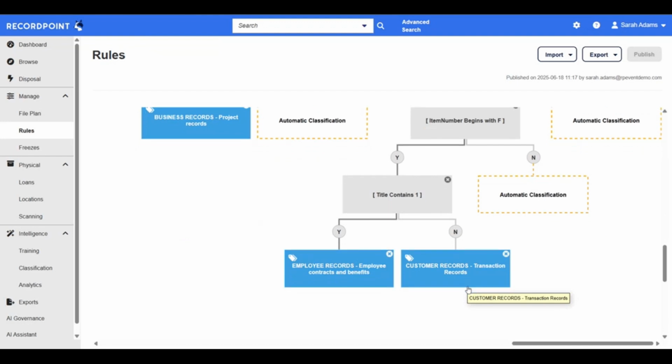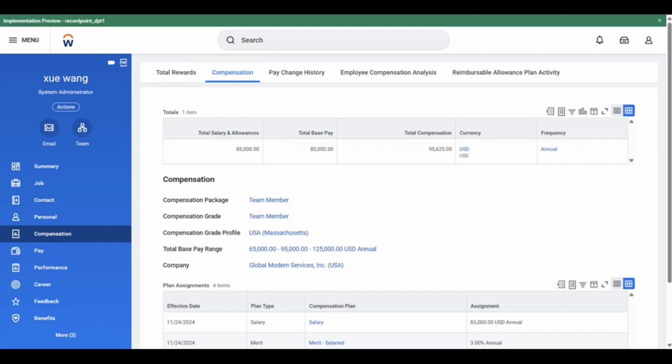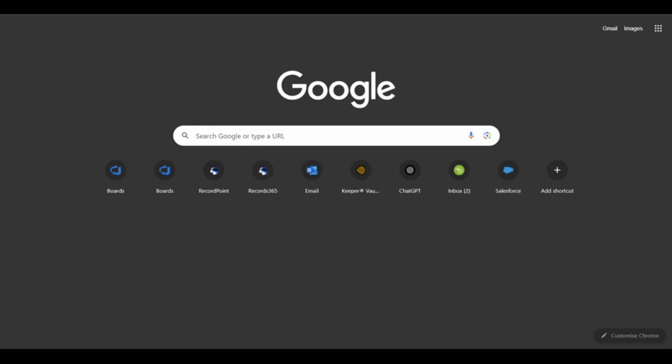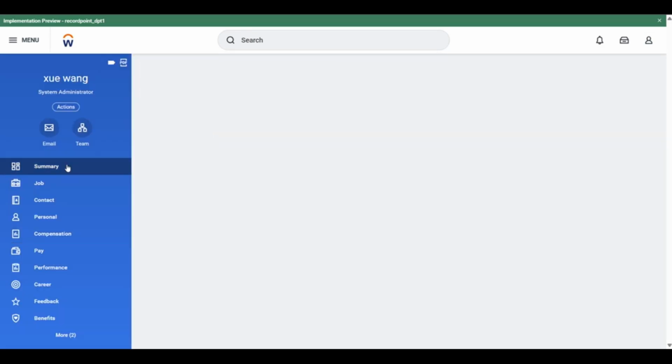So what you can do once you've categorized your information is you can decide how long to keep this for. Depending on your legislative framework, you may need to keep financial records for 7 years, for example, and we can automatically identify that these records are ready to be destroyed in 7 years' time. We can even start the clock ticking based on Workday specific metadata. For example, we know the hire date of this employee here, Zhu Wang, and we can actually decide to destroy her records 10 years after her hire date, for example, which is specific metadata only found in Workday.